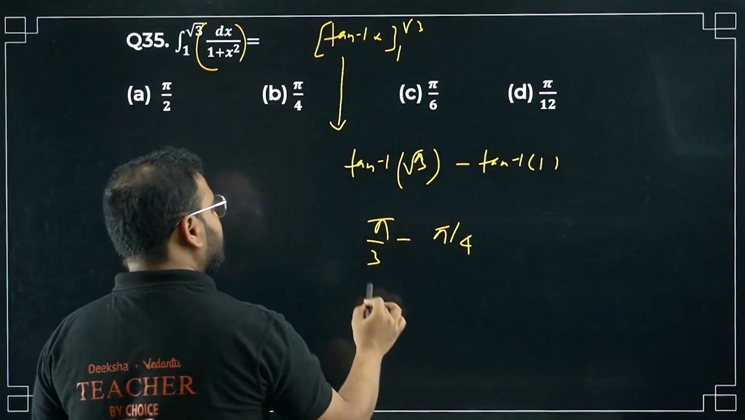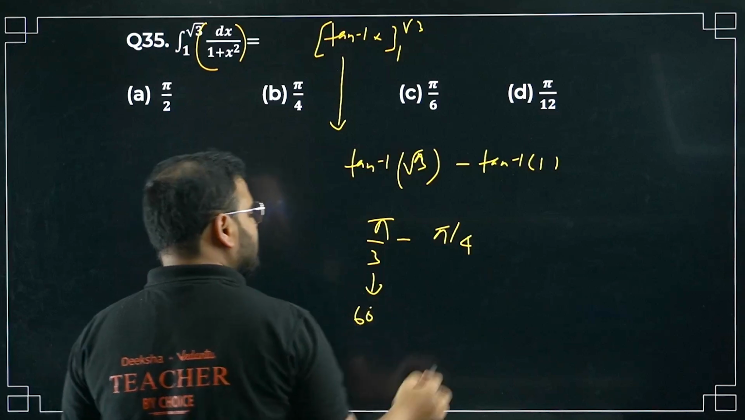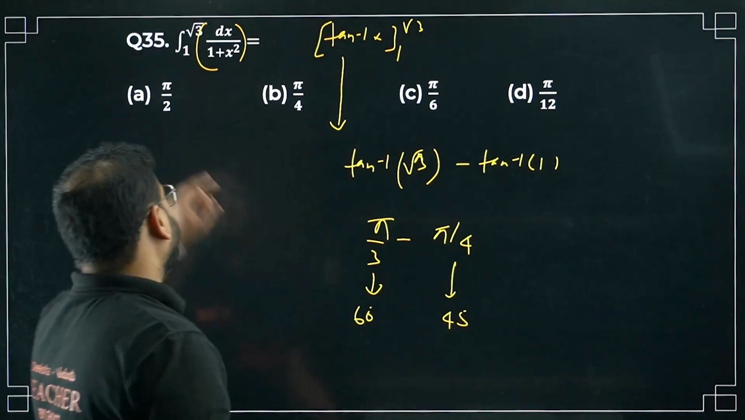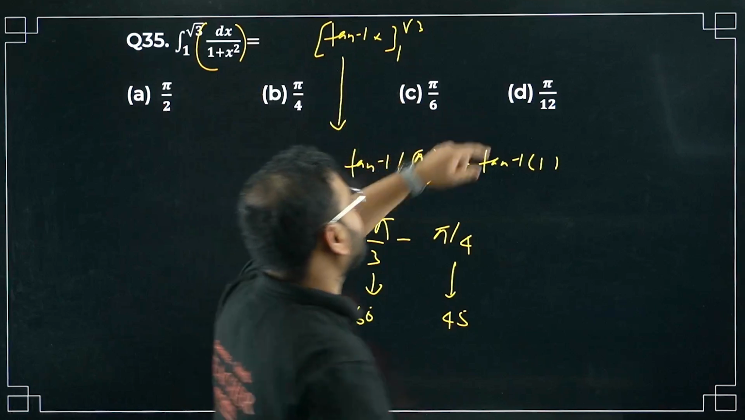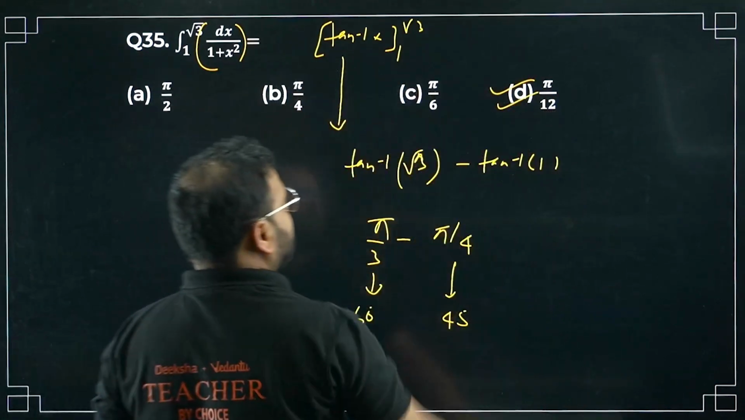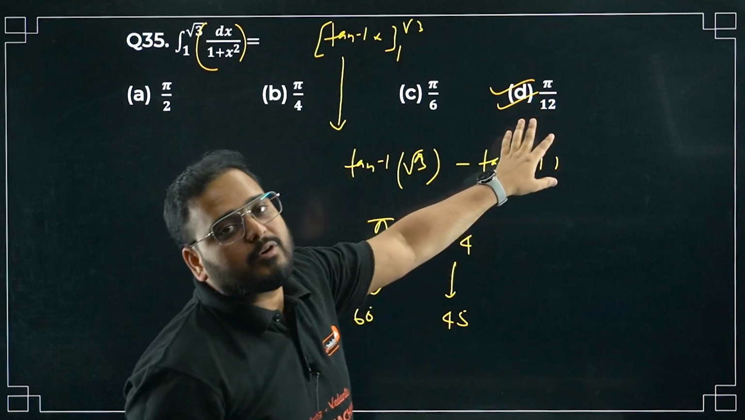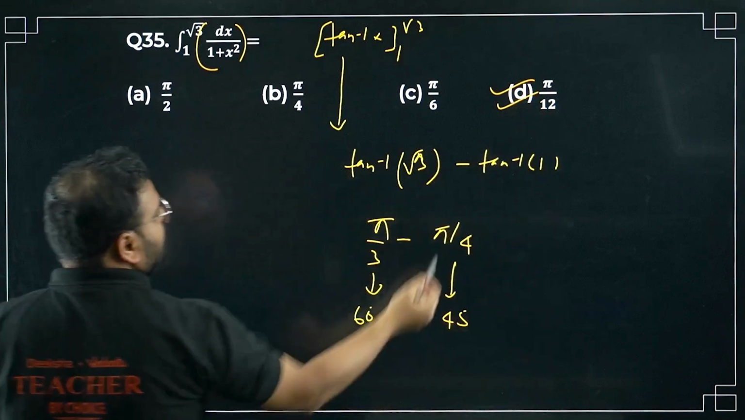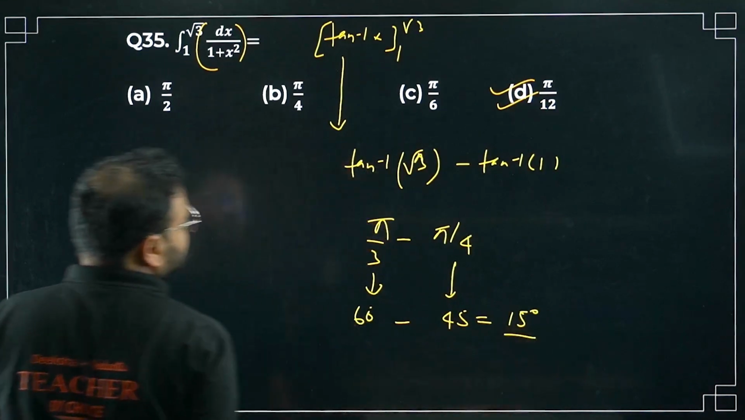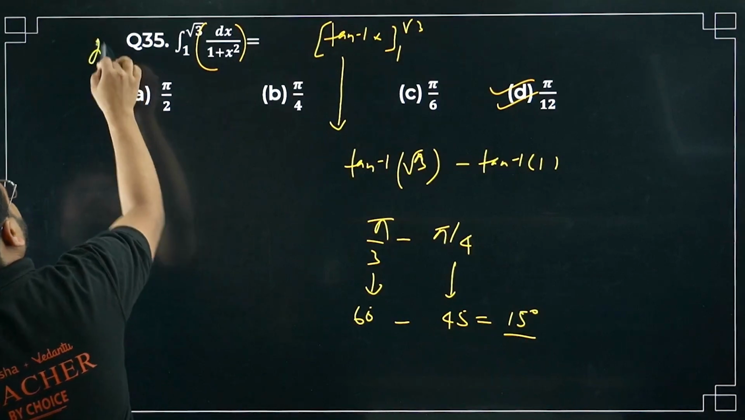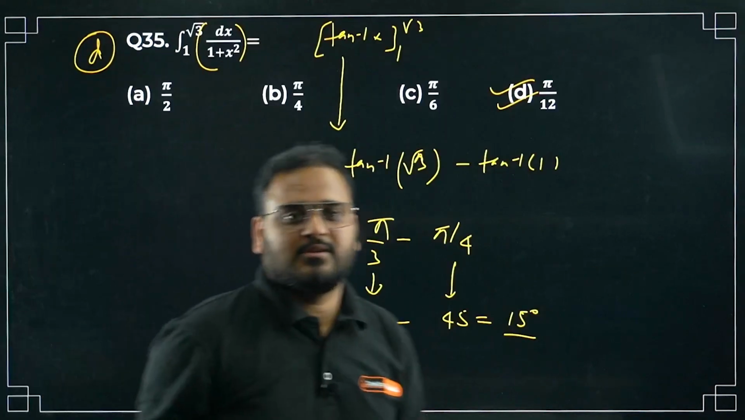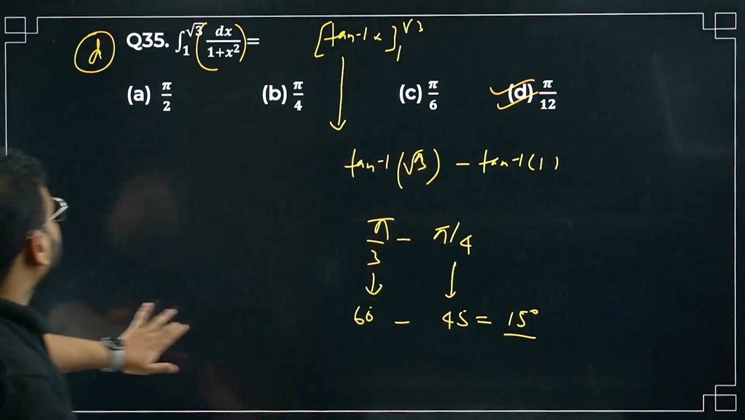60 degrees, this is 60 degrees, sir. And this is 45 degrees. What is the difference? 15 degrees. This is 90, this is 45, this is 30, and this is 5 by 12 is what? 15 degrees. Option is 15 degrees only. Please check. Option D is correct. Have a look. 35 is done. Simple question. Moving on to question number 36 now.